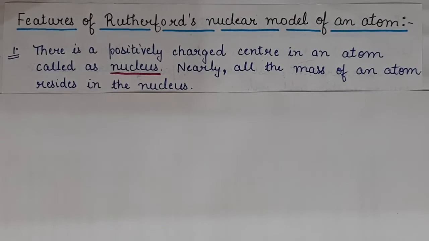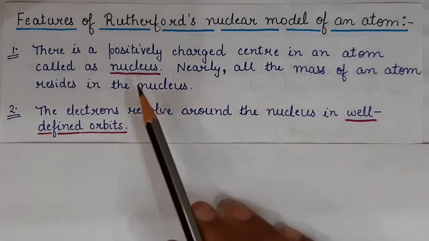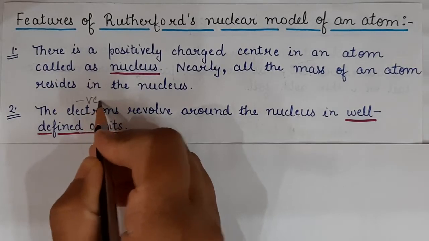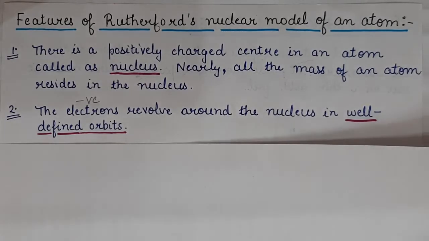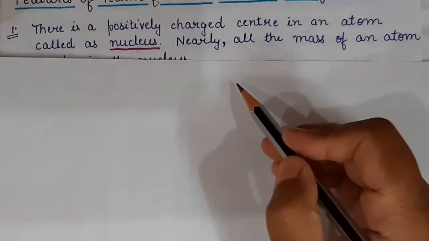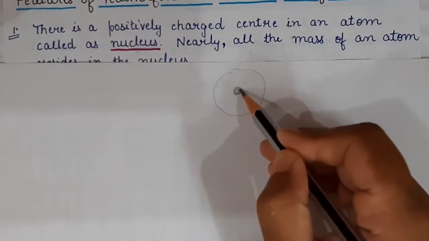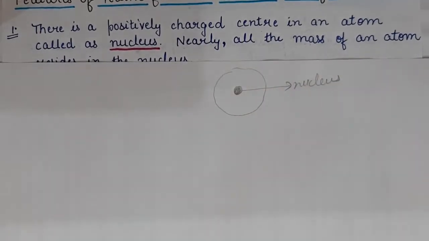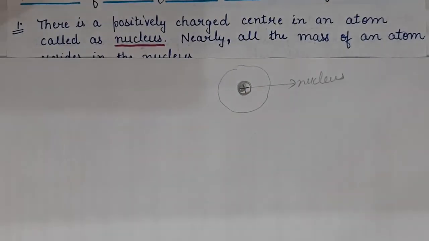Second feature, the electrons. It was about the nucleus. Now coming to electrons. What are electrons? Electrons are negatively charged. So the electrons revolve around the nucleus. Okay, what was discovered? This is the atom. Inside the atom, there is a centrally located nucleus. The nucleus is positively charged, and the mass of the atom resides inside the nucleus.